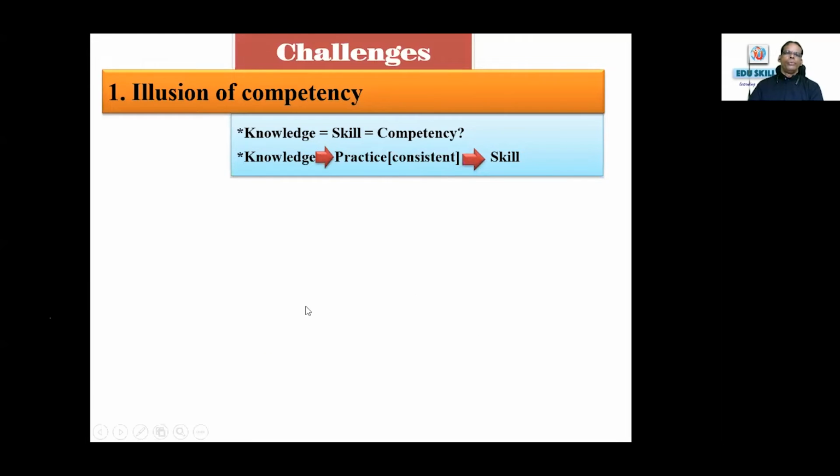What are the challenges you face? Illusion of competency. Many of you say, and I get a lot of messages saying that when I see the video, when I attend the sessions, I understand. And it looks very easy, but when I get into the real practice, I'm not able to do it. So this is known as illusion of competency. It looks very easy, wonderful. I have done it. Now there is no issue. I will definitely crack OET.